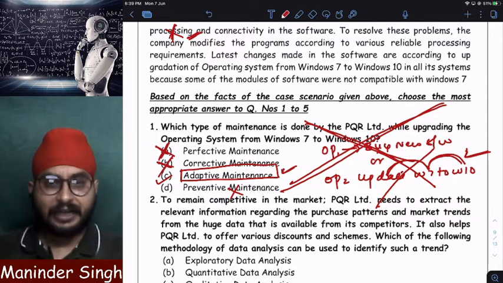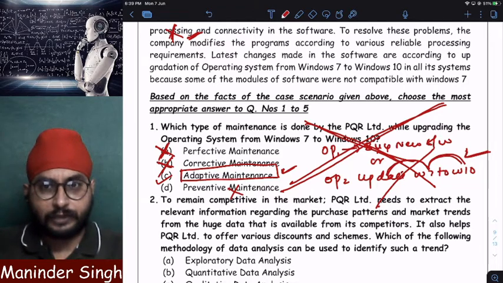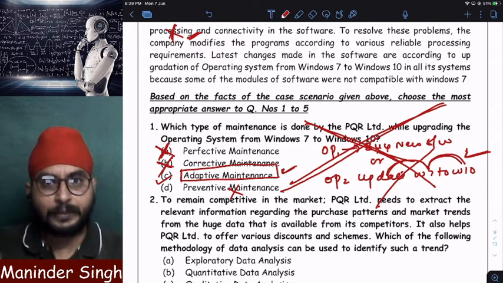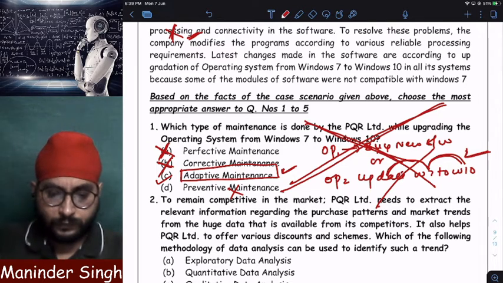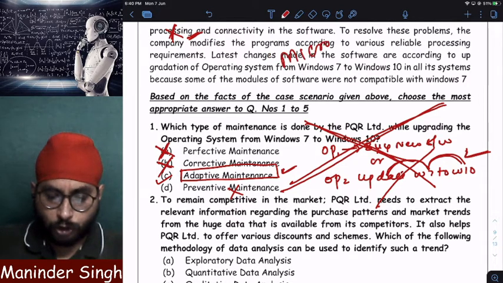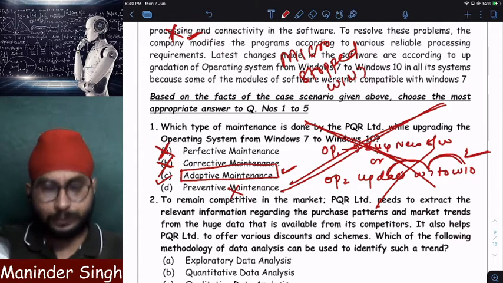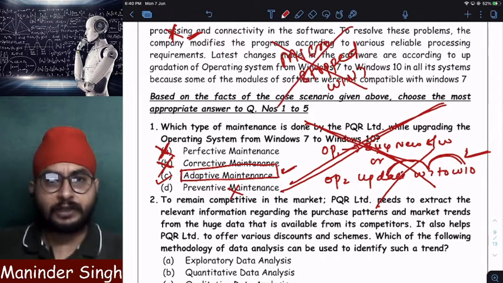Answer will be what? Adaptive maintenance means I am adapting to the changes. Windows has updated Windows 7 to 10. Windows company, Microsoft, stopped providing support to Windows 7. Means majority of these softwares which I am using now will not work with Windows 7.